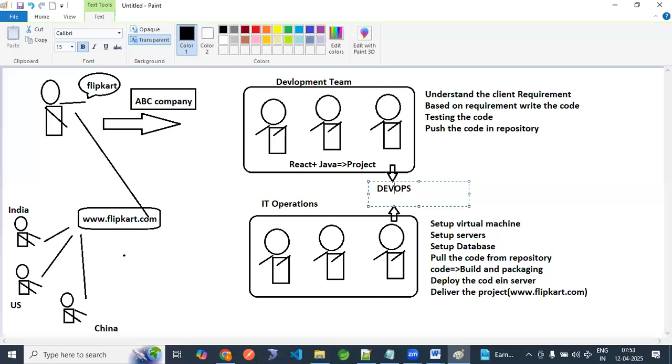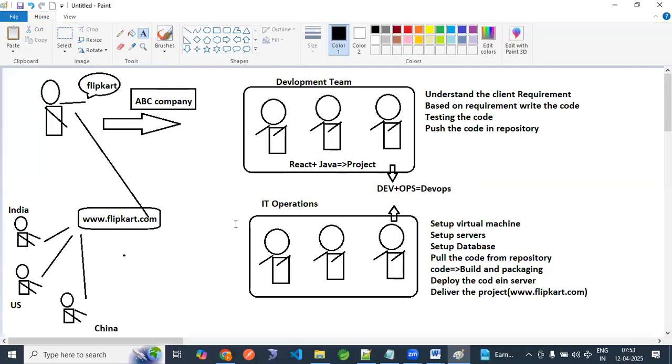Dev plus ops equals DevOps. Development plus operation is called DevOps. Hope you are getting it. So DevOps is nothing but a process. To achieve that, we have some tech stacks. To perform such operations, we have some process: development plus operation.